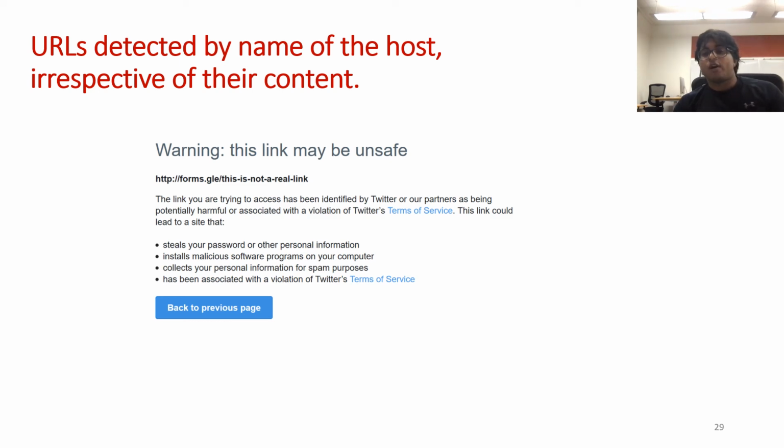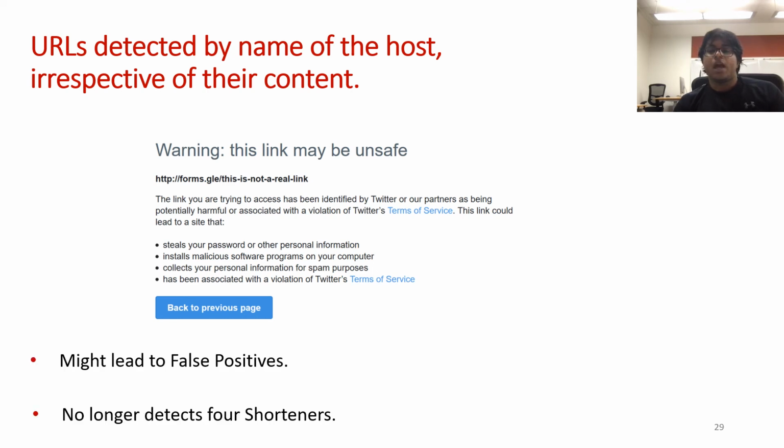Now, prior work has indicated that Twitter detects these shortening services due to these services having hosted several malicious URLs in the past. But this proactive approach towards protection can also lead to several false positives. Fortunately, towards the end of our study, we find that Twitter has ceased to detect URLs from 4 of these URL shorteners, which is actually a good sign.